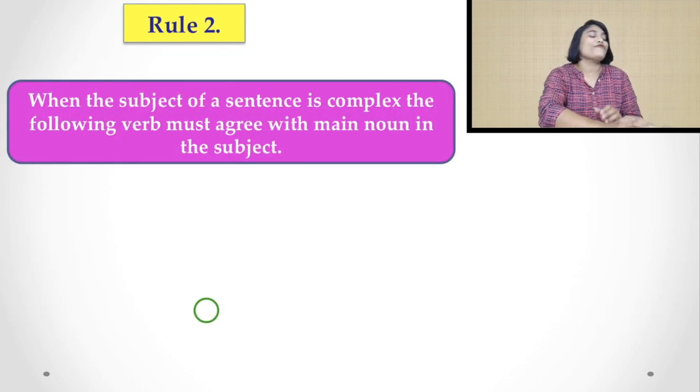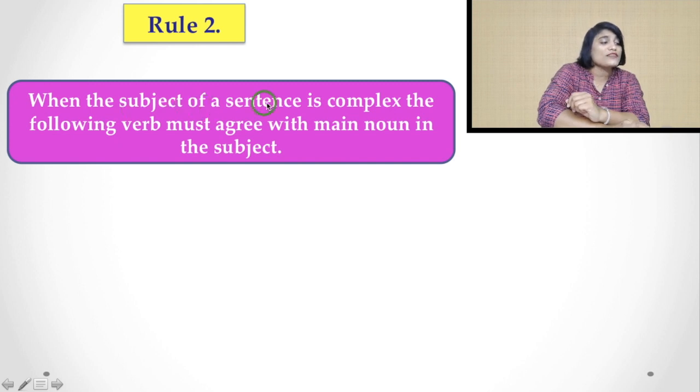The second rule for subject verb agreement is that when the subject of a sentence is complex, the following verb must agree with the main noun in the subject.